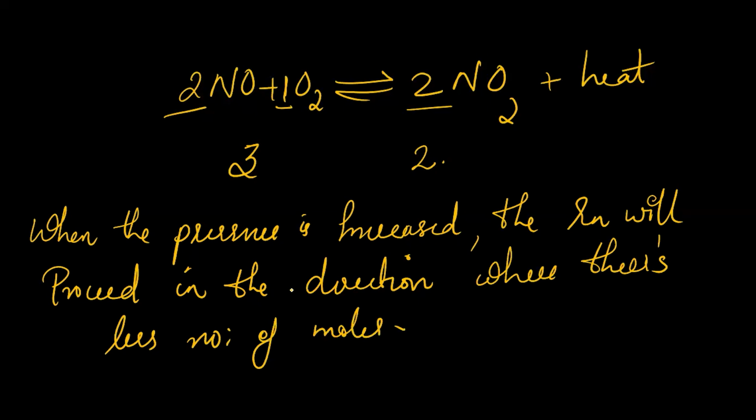So increasing the pressure will lead to the reaction where there is less number of moles. Now see, where is less number of moles in this reaction? Yes, here on the product side, right?